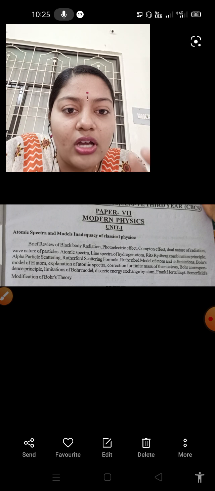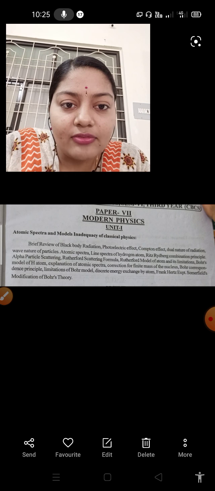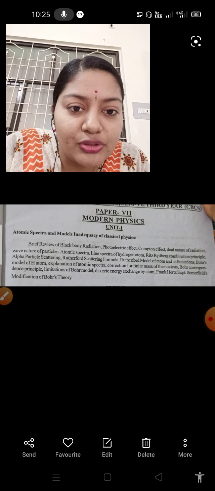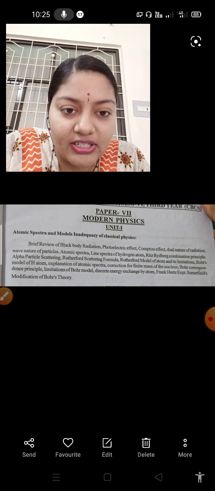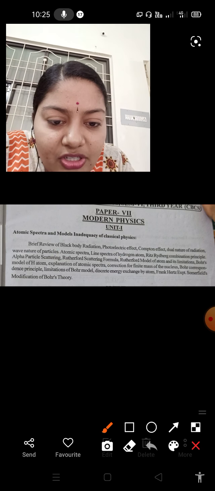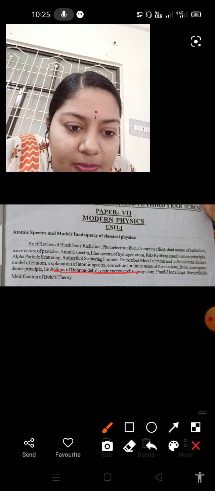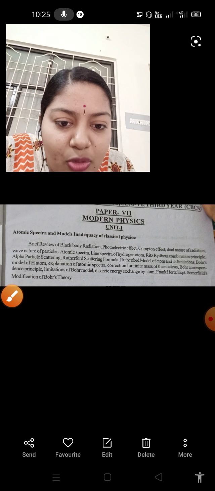First of all, the atom was introduced by Dalton. Then different models were introduced by different scientists, which we will discuss later. The next one is the explanation of atomic spectra, then correction for finite mass, and Bohr's correspondence principle.